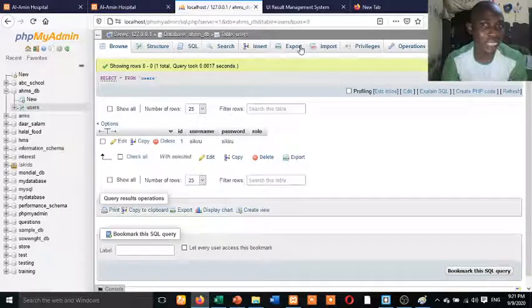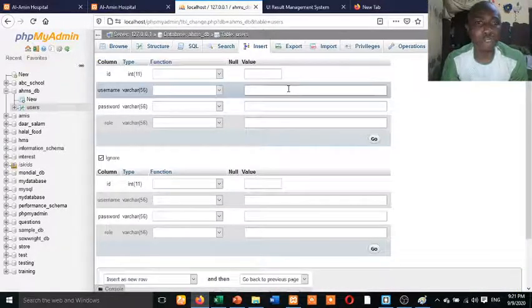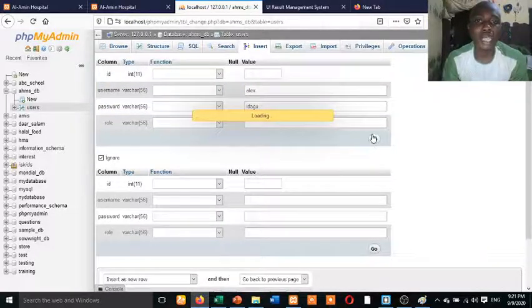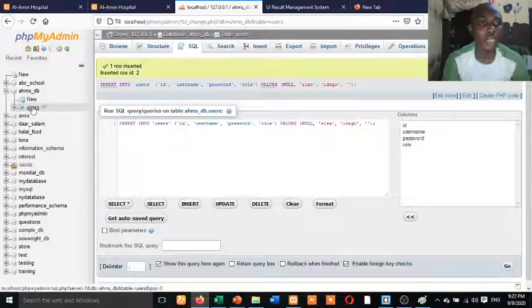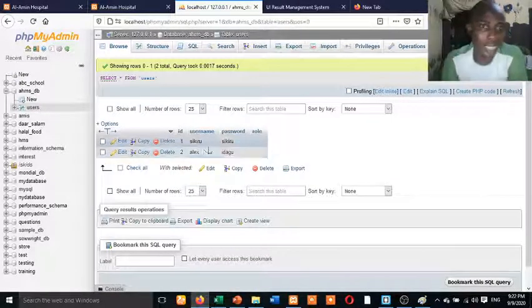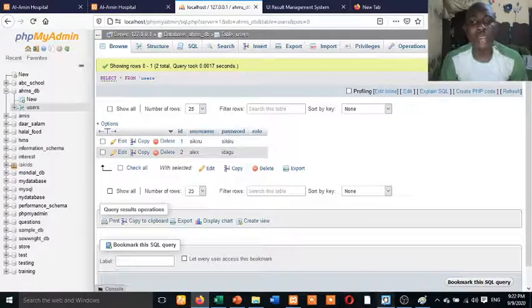I inserted it from here. So I can decide to insert another value, maybe Alex, and the password is maybe Idagu, like this. Let me remove this H. Alex Idagu. So that is the username and the password. I add it. Are you getting it? So if I click on this users table, I have 2 users. So you have to know that one. That's the database.